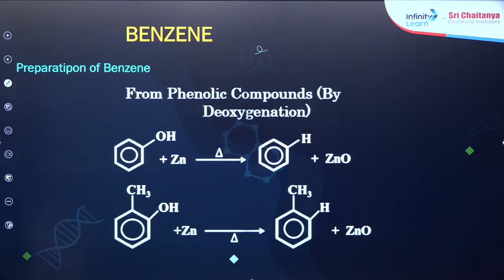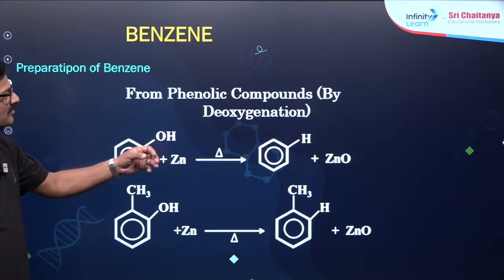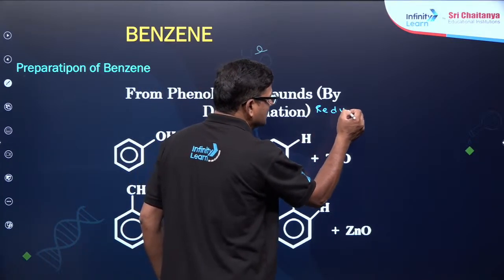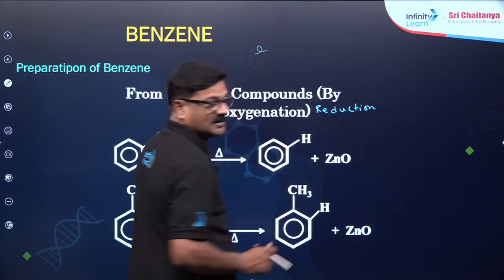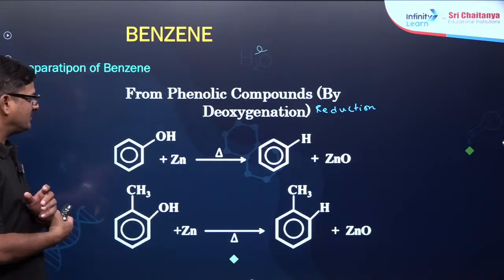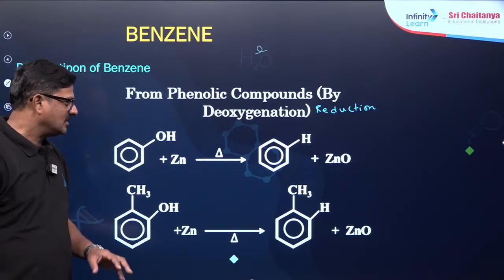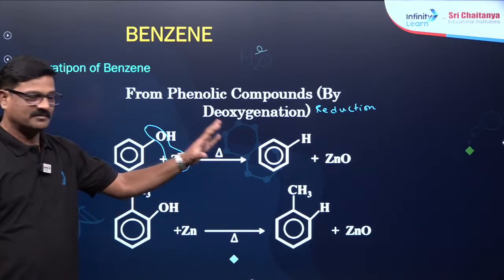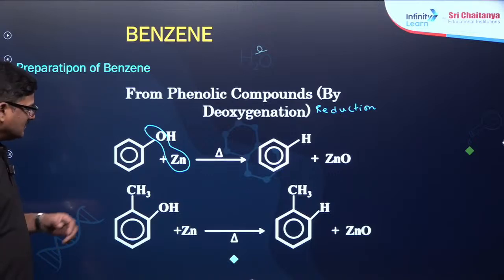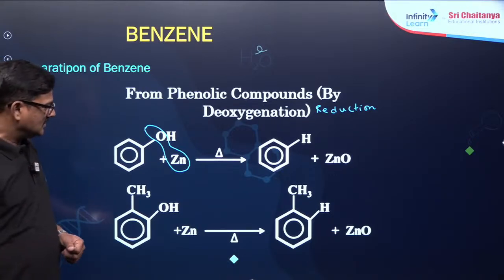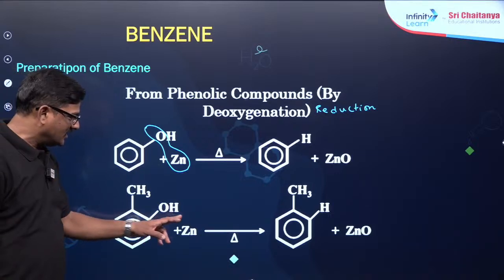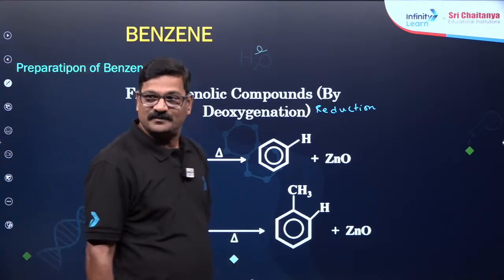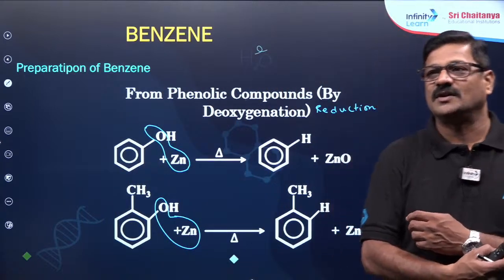Now, preparation of benzene from phenolic compounds by deoxygenation. You can say it is a reduction. Deoxygenation or reduction. When phenol is reduced by zinc metal, zinc takes the oxygen as zinc oxide to form benzene. Similarly, with a cresol, zinc removes the oxygen and gives toluene.